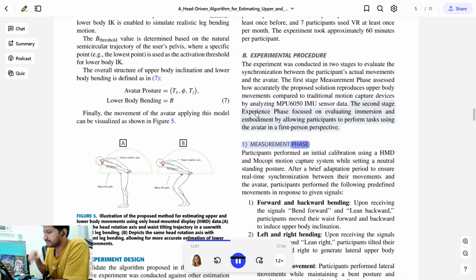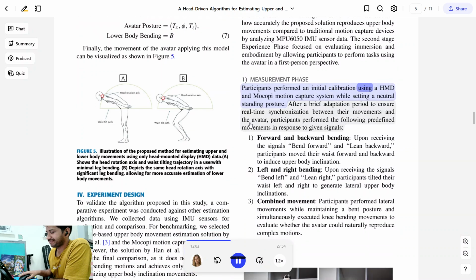1. Measurement phase. Participants performed an initial calibration using a HMD and Mokopi motion capture system while setting a neutral standing posture. After a brief adaptation period to ensure real-time synchronization between their movements and the avatar, participants performed the following predefined movements in response to given signals.